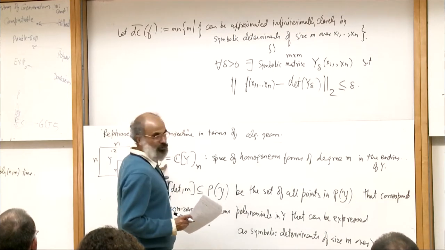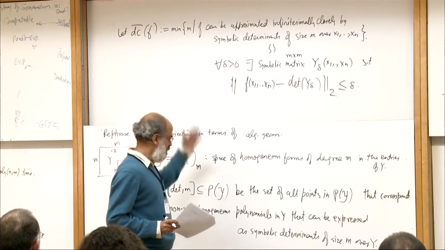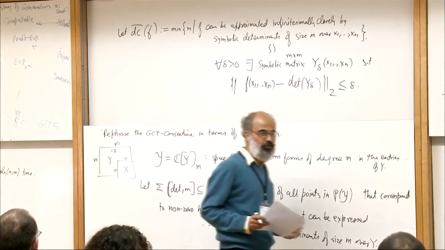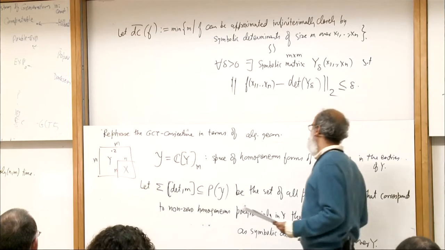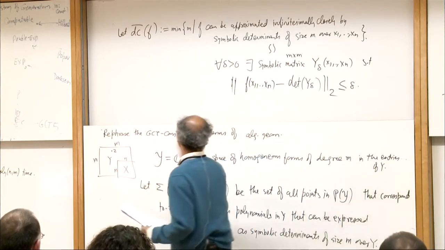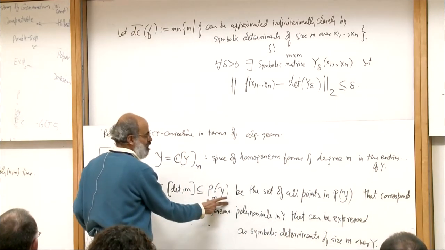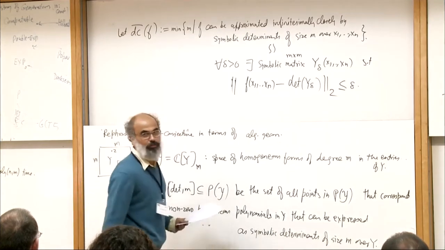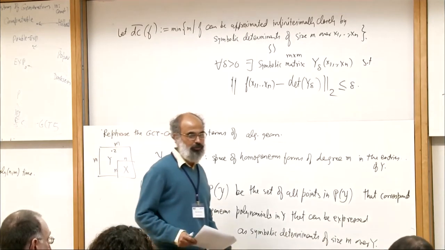The projective space; this is a vector space, right? So it is just the set of all lines through the origin in the space of Y. And this just corresponds to the set of all polynomials here that can be expressed as symbolic determinants of size m over the entries of Y.